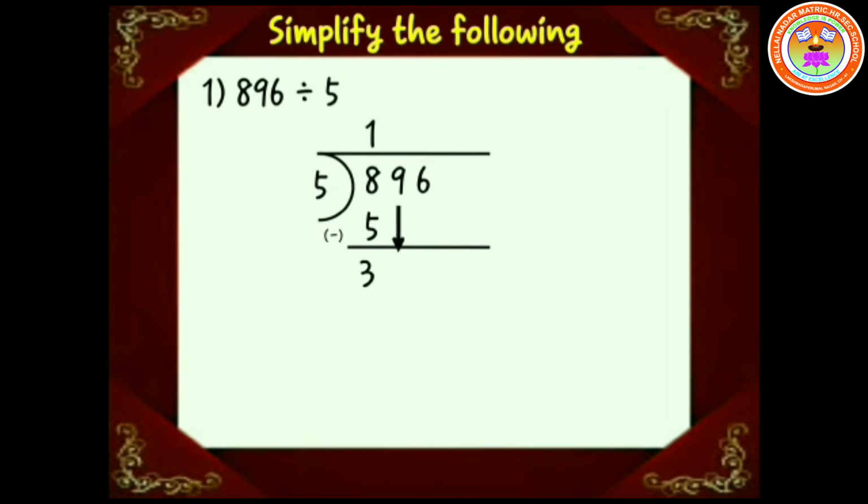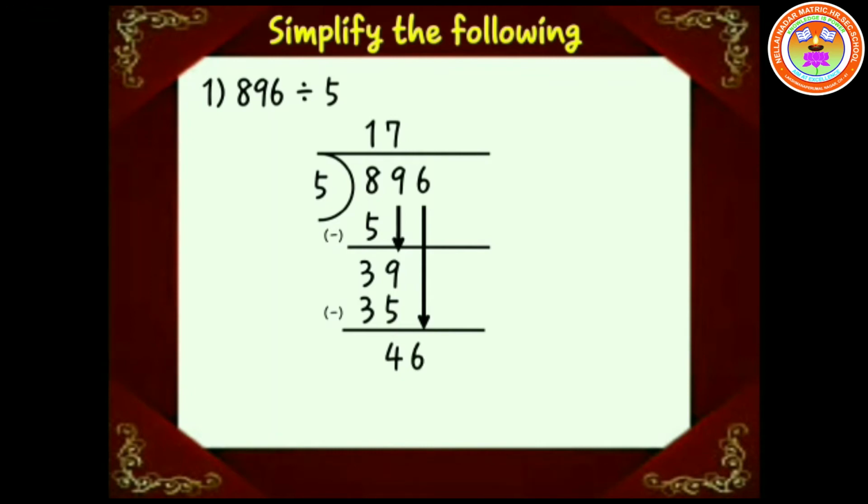Now drag the 9 to form 39. Here, 5 divides 39 7 times. That is, 5 sevens are 35. Place 35 below 39. Now the quotient is 7 and the remainder is 4. Drag 6 to form 46.